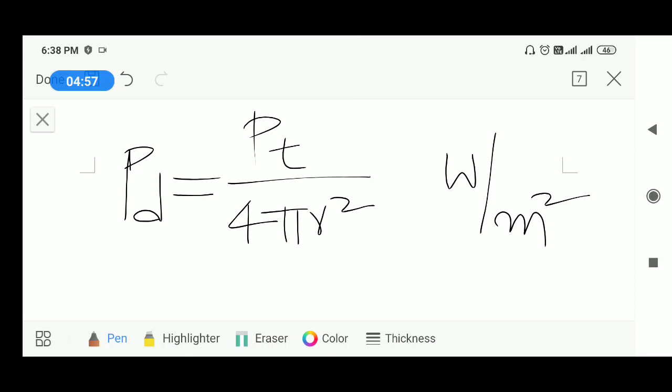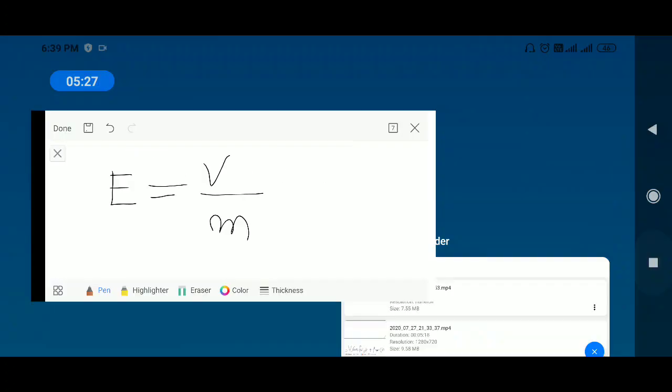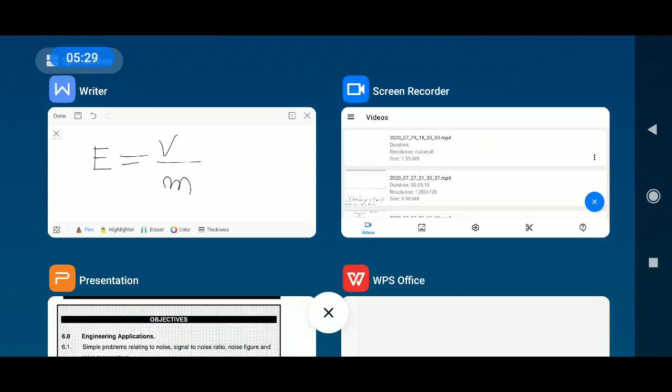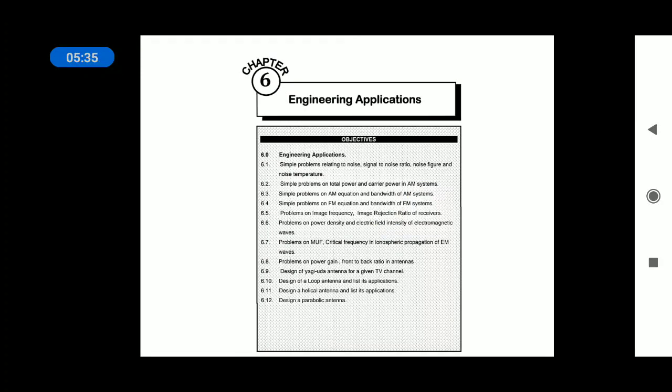And coming to electric field intensity E. Electric field intensity is nothing but voltage available over a length, voltage by length, or volt per meter. The amount of electric field available is known as electric field intensity. Its units are volt per meter. Right. With this concept, we are going to start solving the problems on power density as well as electric field intensity.